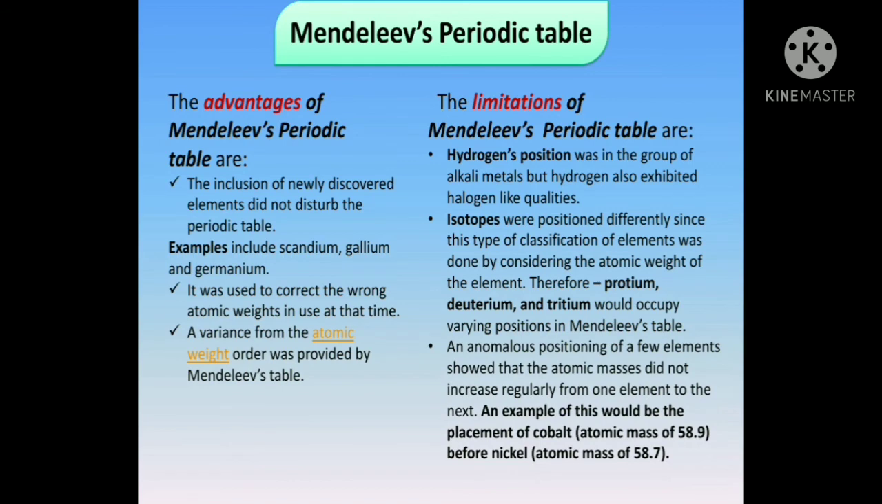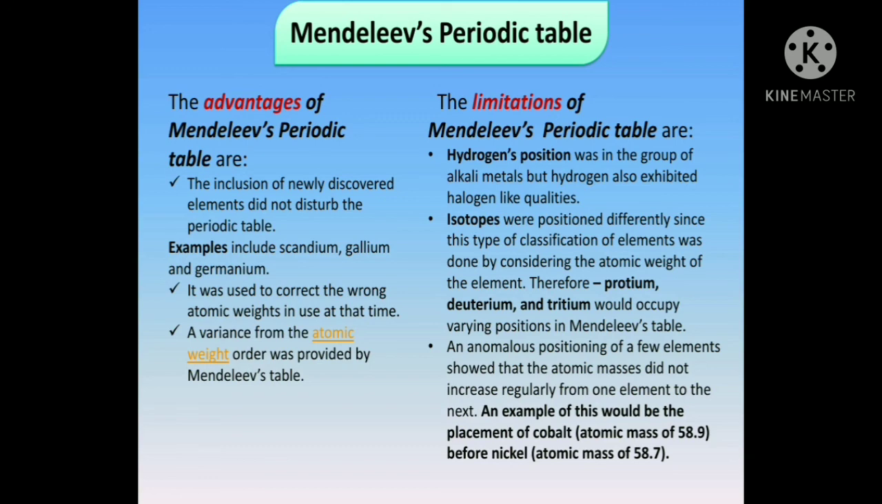An anomalous positioning of a few elements showed that the atomic masses did not increase regularly from one element to the next. For example, the placement of cobalt, that is Co, with atomic mass 58.9, is before nickel, which has an atomic mass of only 58.7. So this wasn't done by Mendeleev properly. He had put cobalt and nickel in the same place.